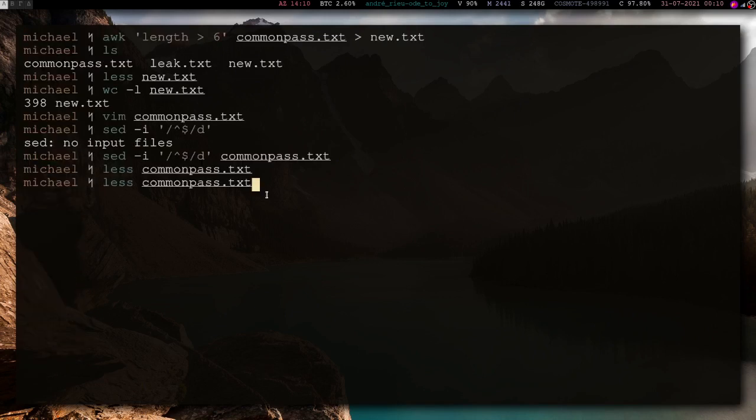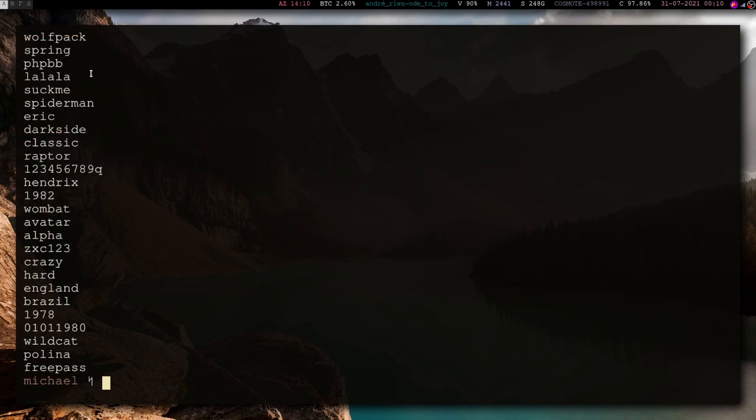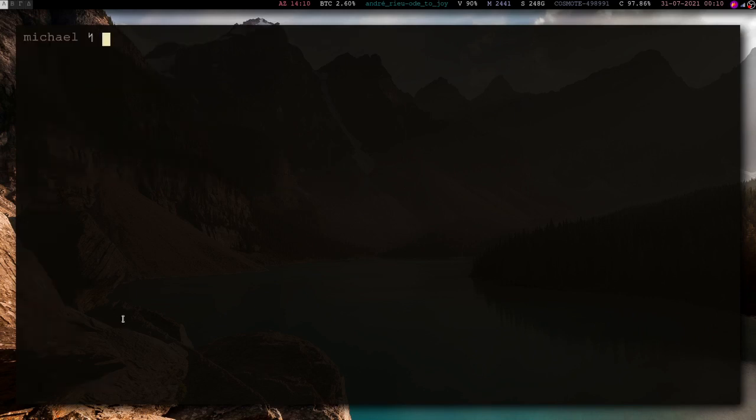And of course, you don't actually have to overwrite the file with the -i option. You can just cat the file common pass into sed. You can cat the file or the output of a file, and now this is just the output of sed. It's not actually saved anywhere. And that's how pipe works. Okay, it gets the output of one program and inputs it into another program, and to save all of that, you use this operator. Okay.